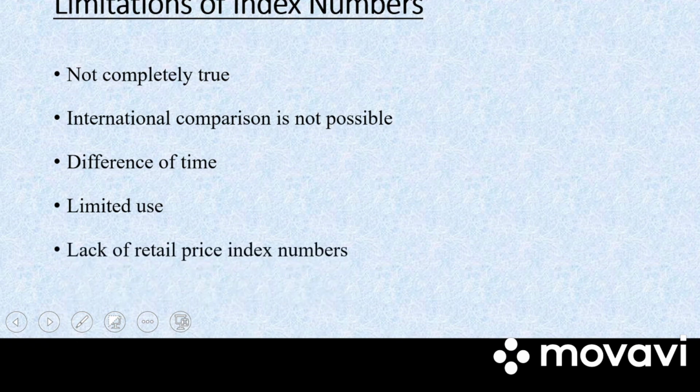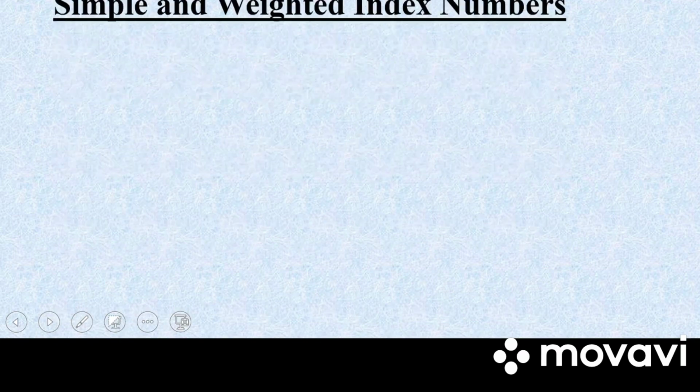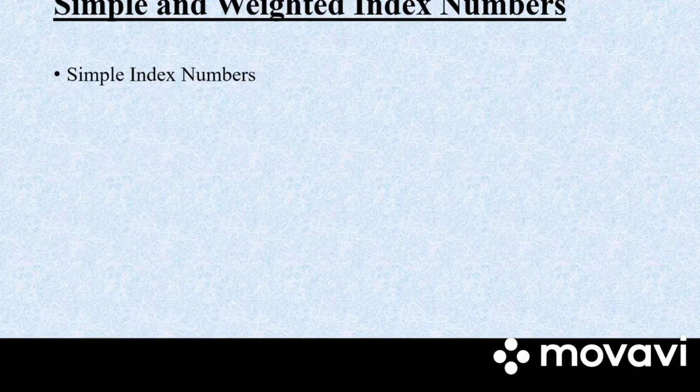Next, we have lack of retail price index number. Most of the index numbers are prepared on the basis of wholesale price. So here the retail price index is ignored. So this is again a limitation of index number. Next, we have simple and weighted index number. These are the two concepts related to index number.